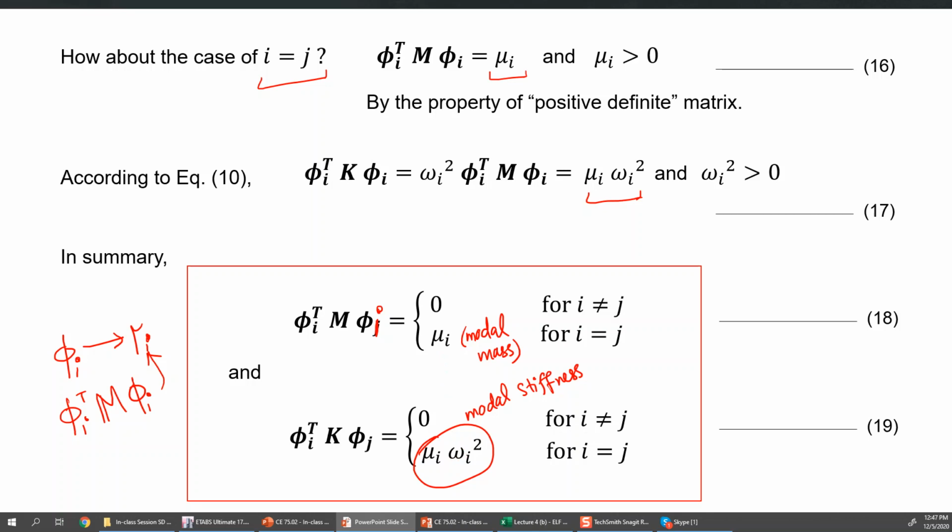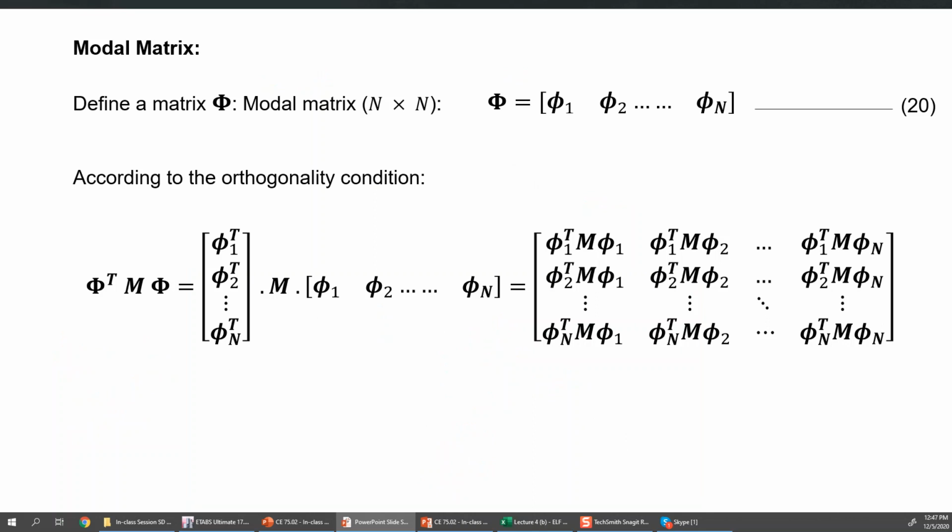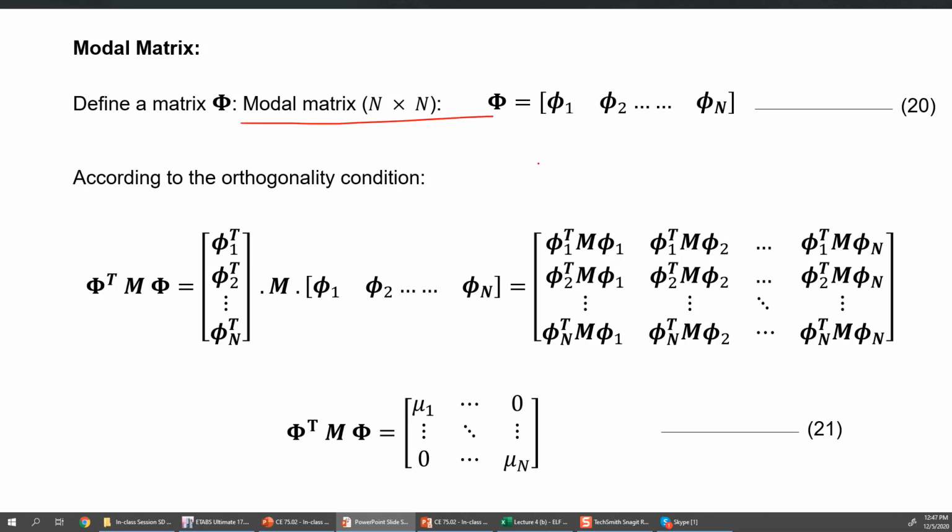So for a single degree of freedom system, the stiffness is equal to mass times omega square. Let's now define the modal matrix, which is a square n by n matrix, and it has all the mode shapes as its columns.